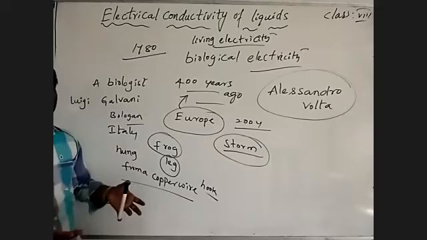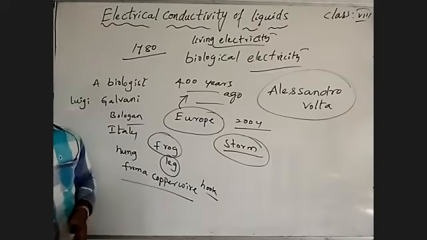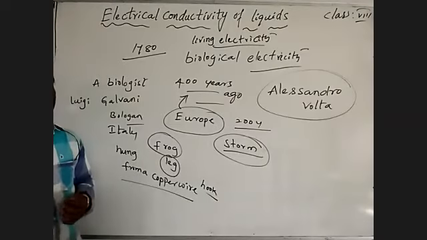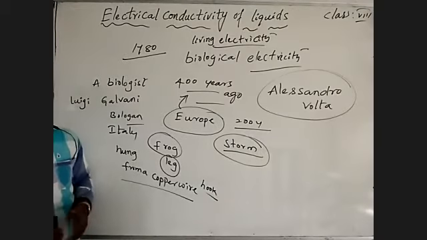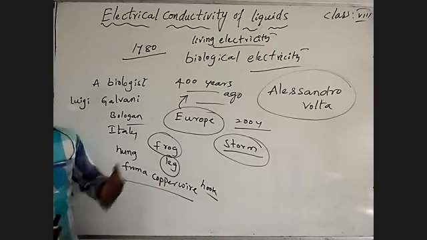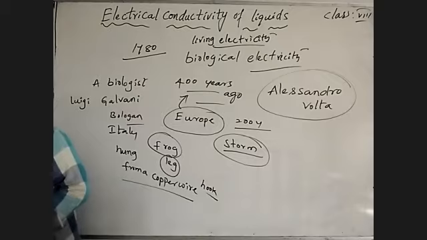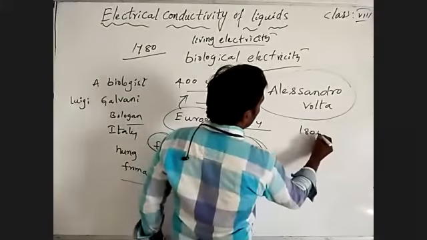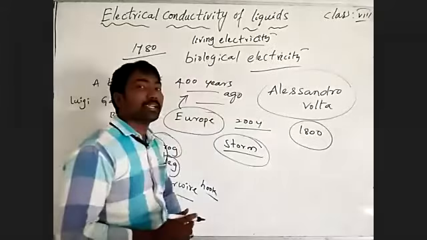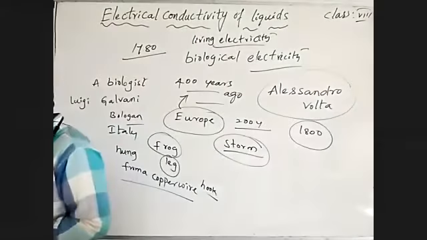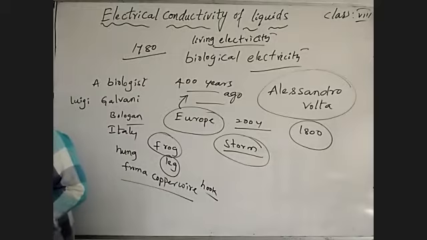So by using a liquid solution as an electrolyte, by placing different conductors or different metals, we can produce a cell. Otherwise, we can produce it to store the electrical energy. Based on his theory, he prepared a cell to produce electrical energy from chemical energy in the year 1800.